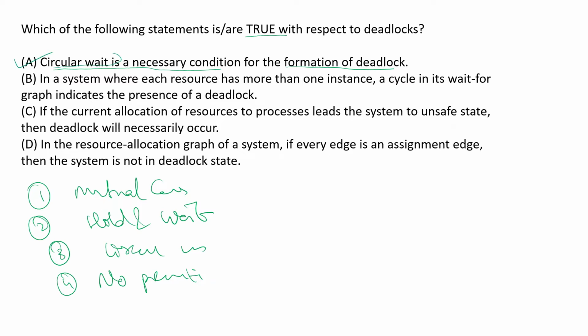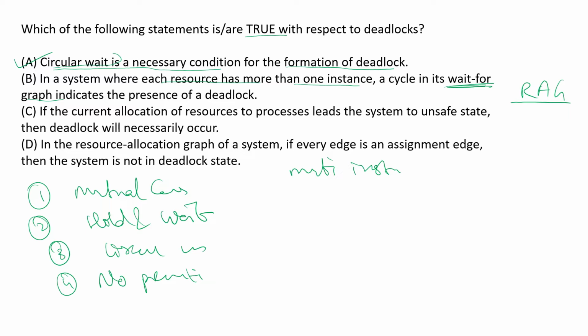In a system where each resource has more than one instance, which means they are talking about a multi-instance case, a cycle in its wait-for graph indicates the presence of a deadlock. This wait-for graph is a subset of a resource allocation graph, RAG, in which there are the processes and the edges show which of the resources they are occupying.